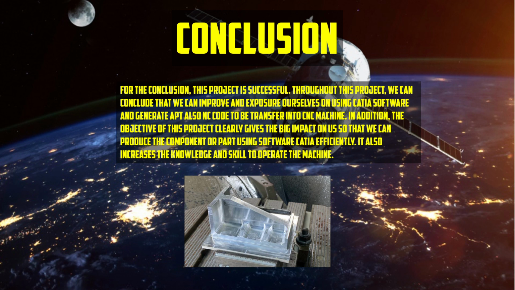For last but not least, the conclusion of this project is that, successfully, throughout this project we can improve and expose ourselves to using CATIA software and generating APT and NC code to be transferred into the CNC machine. In addition, the objective of this project clearly gave a big impact on us so that we can produce components and parts using CATIA software efficiently. It also increases the knowledge and skill to operate the machine.